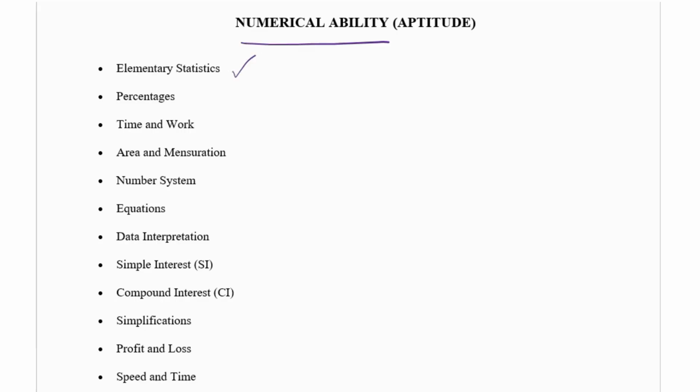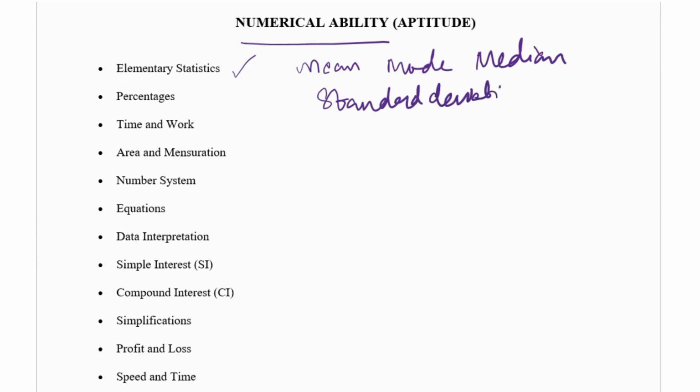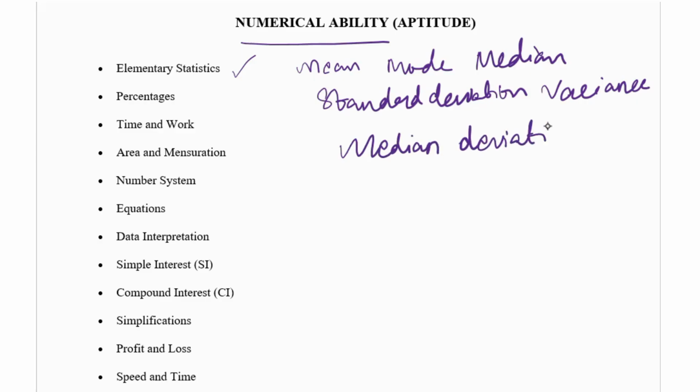Elementary statistics is nothing but mean, mode, median, standard deviation, variance, median deviation, and you have to know a little bit about the class mark and class intervals.